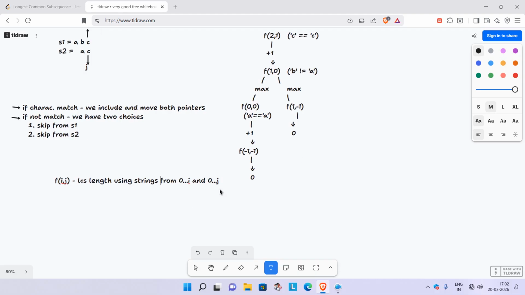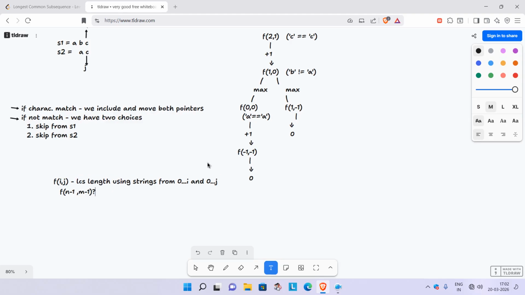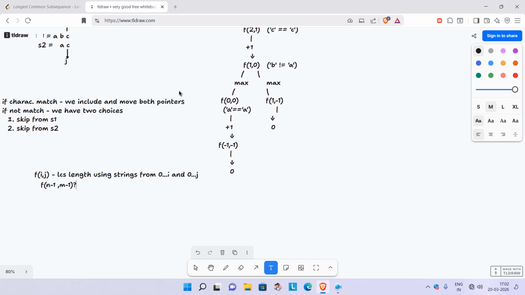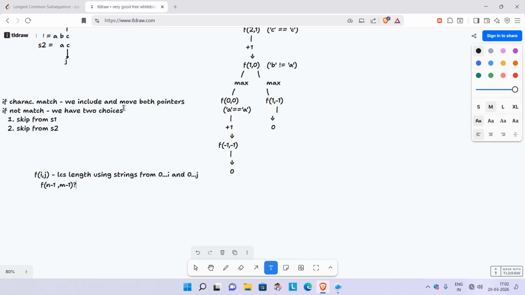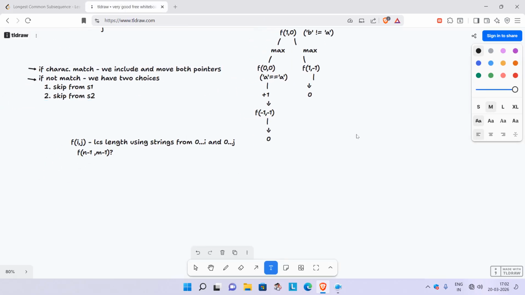What we need to return is the value starting from our ending. So for this question, if we have a b c d e and a c e, we simply need to find f of 4 comma 2. That is nothing but the LCS length of the string from the 0 to 4th index and the string from the 0 to 2nd index. This is the question there.